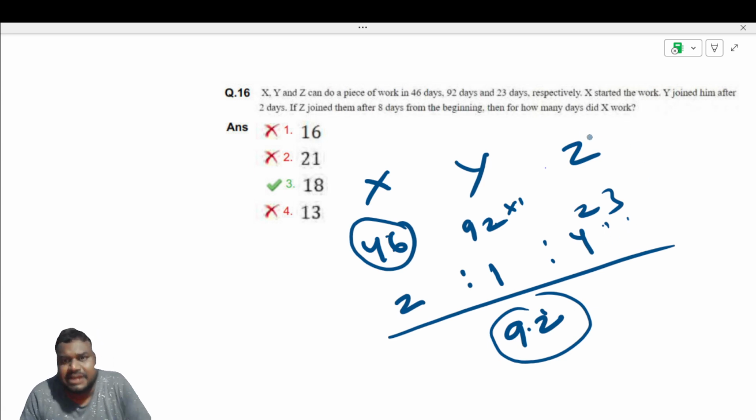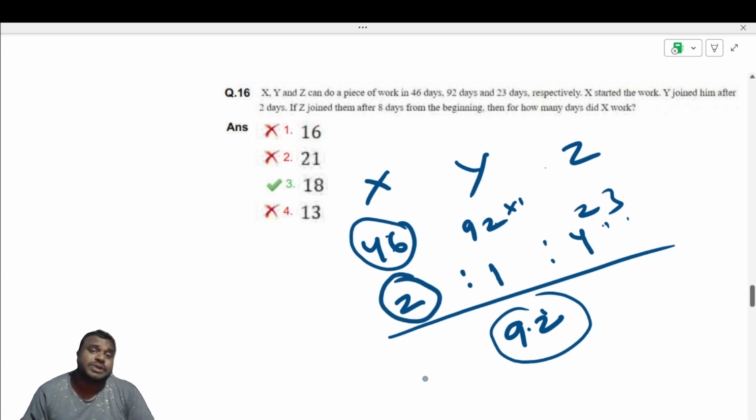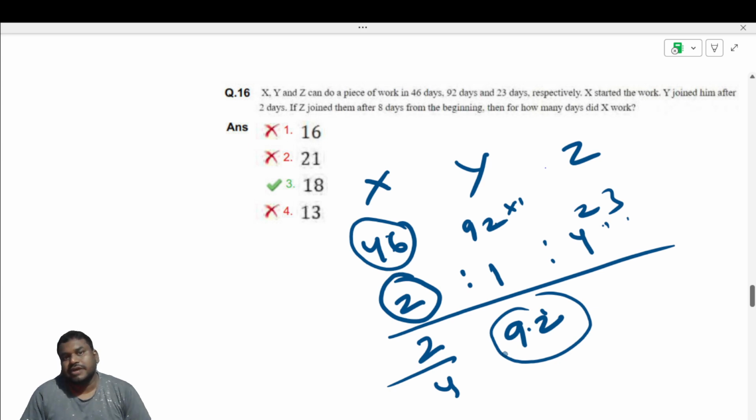So what happened is, X started the work, and Y joined him after 2 days. X worked for 2 days, so 2 into 2, 4 parts of work is done. Z joined them after 8 days from the beginning. After 2 days, Y joined. So for 6 days, X and Y will work together.